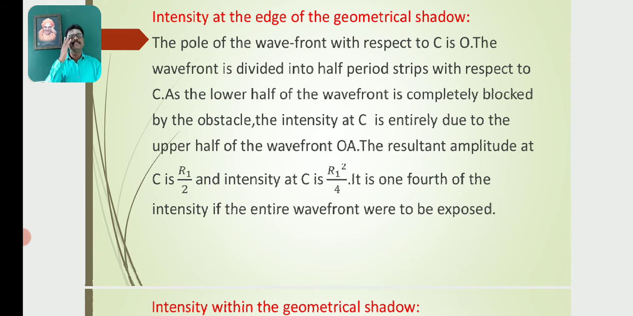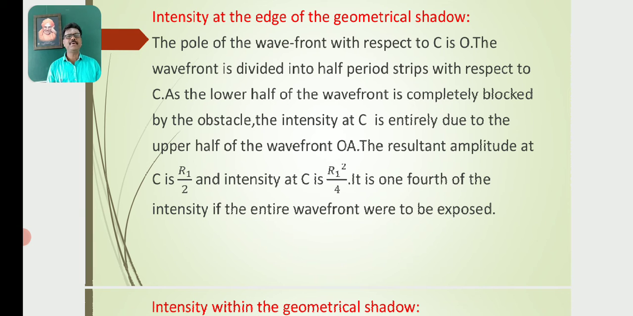Now, the intensity at the edge of the geometrical shadow. The pole of the wavefront with respect to C is O. The wavefront is divided into half-period strips with respect to C. As the lower half of the wavefront is completely blocked by the obstacle, the intensity at C is entirely due to the upper half of the wavefront, OA. Here OB is blocked, because the obstacle is an opaque medium which does not allow light to pass through it.